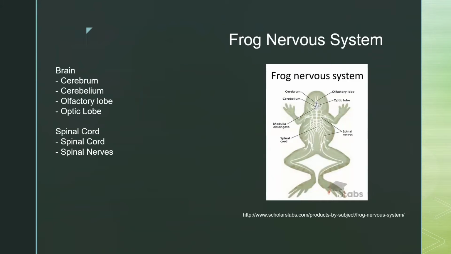This is the frog nervous system. It's also made up of two main organs, the brain and the spinal cord. The brain is made up of the cerebrum, cerebellum, olfactory lobe, and the optic lobe. And the spinal cord is made up of the spinal cord and the spinal nerves.